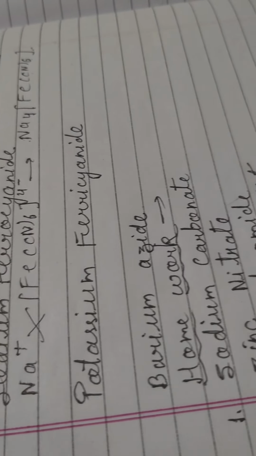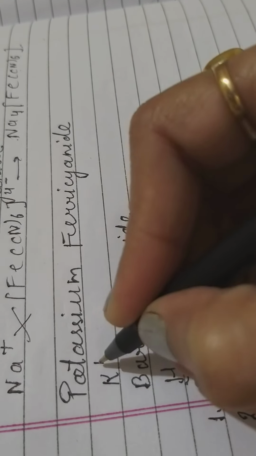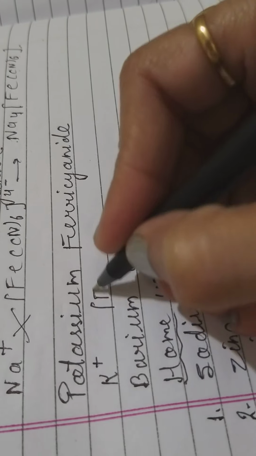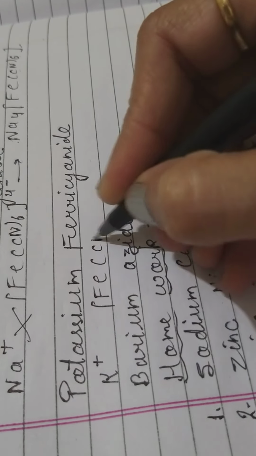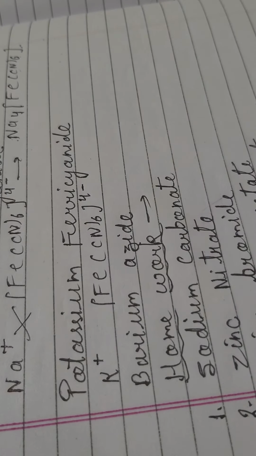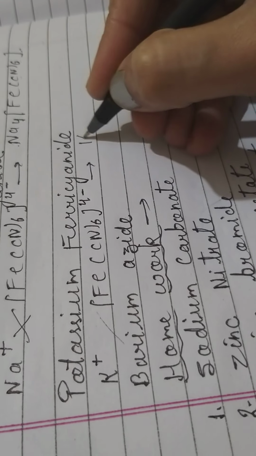So let's talk about potassium ferrocyanide. How is this potassium ferrocyanide to be formed? Potassium is denoted by K positive, and ferrocyanide is Fe(CN)6 4 negative. If you interchange their charges, what do you get? K4[Fe(CN)6].